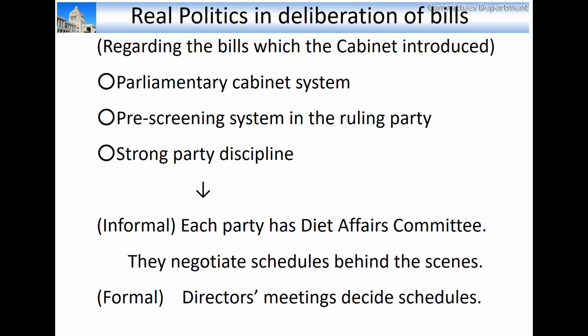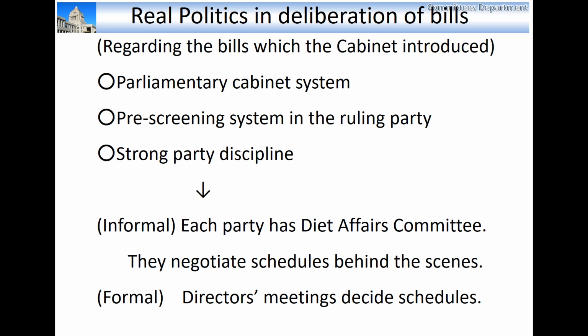One more characteristic point in Japan is that the party discipline is very strong compared to other countries. So, if the party or in-house group decides the attitude toward the bill, members who belong to the group vote according to the party's decision. Under these political cultures, it tends to be difficult to amend the bills which the cabinet has introduced, and there would be some battles of scheduling about deliberation of bills.